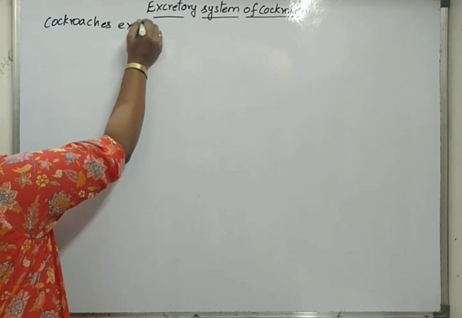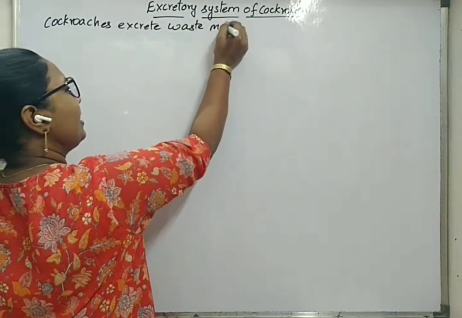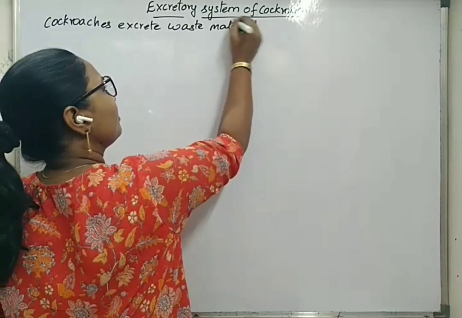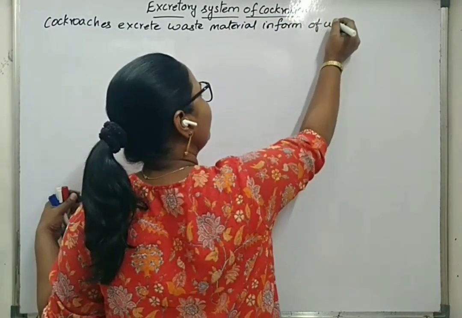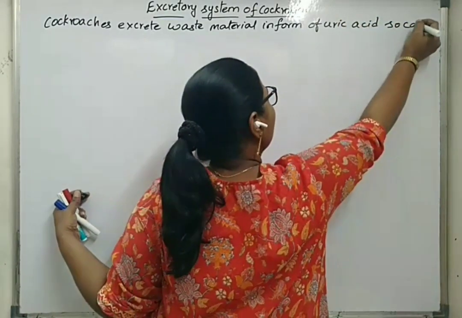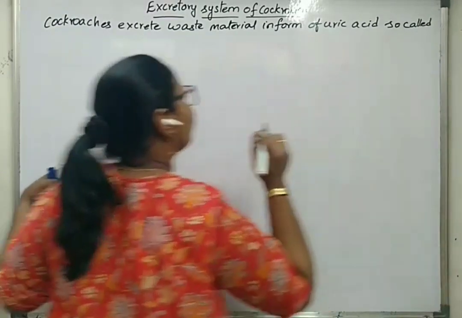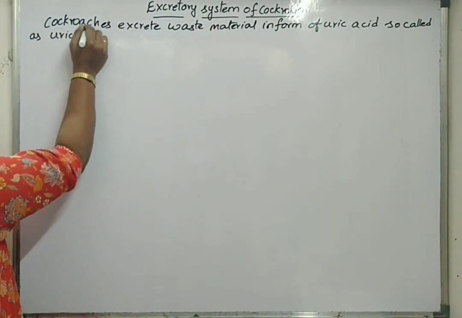Cockroaches excrete waste material in the form of uric acid, so they are called uricotelic animals.